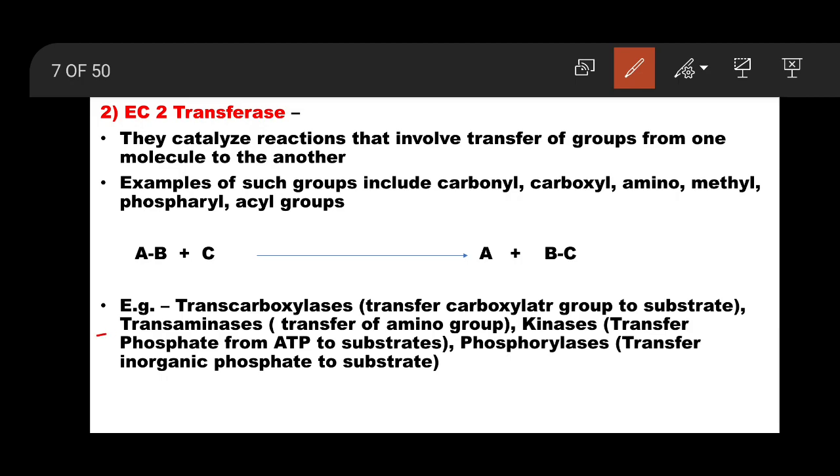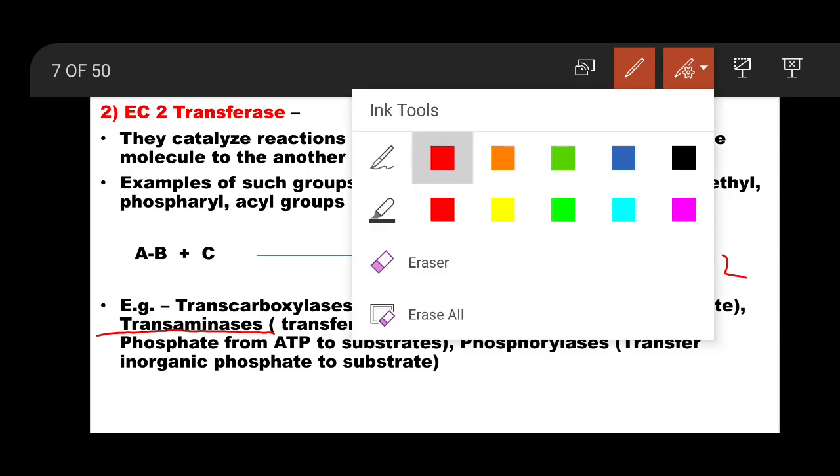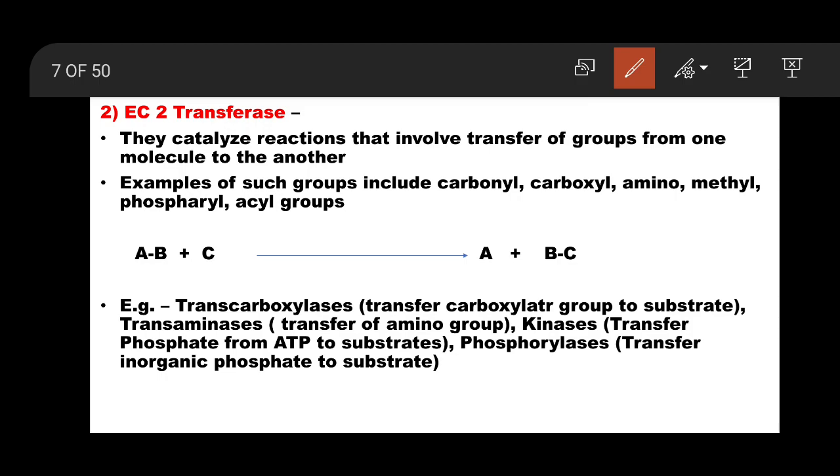दूसरा है ट्रांस एमिनेजेस, that is transfer of amino group, NH2 group, you are knowing that amino group. Kinases, that is transfer of phosphate. Kinases are transferring phosphate group from ATP to the substrate. Substrate means reactants.